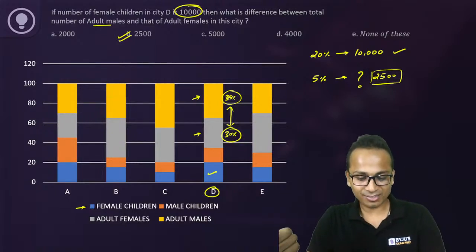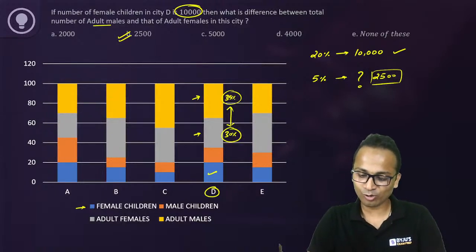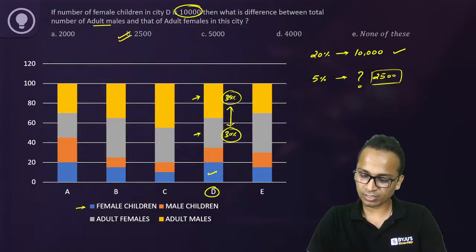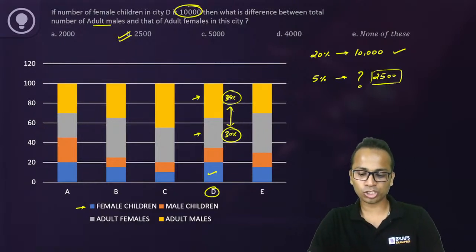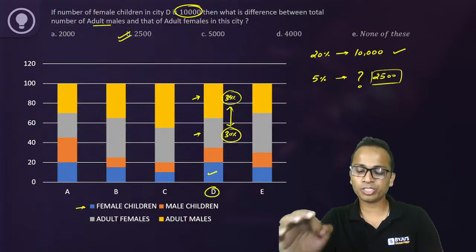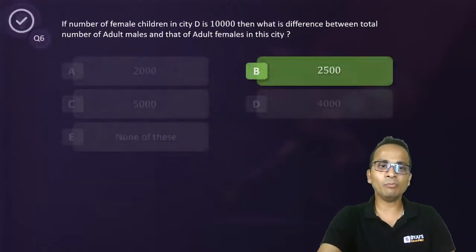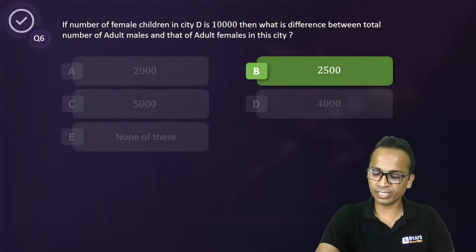Mohit, Karthik, Neha, Videep, Kushal, Varun, all of you have given this answer. No, Varun has given 5. Varun has written 5, I don't know why. But Mohit, Karthik, Neha, Videep, and Kaushal, all of you have given option B as the answer. Lovely to see that. Okay, let's look at one more question on this. 2,500 is the correct answer.